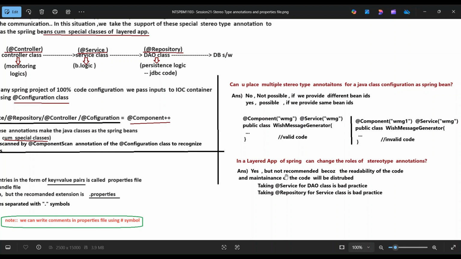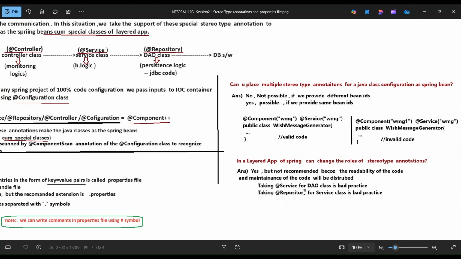Yes, but it is not recommended because the readability and maintenance of the code will be disturbed.